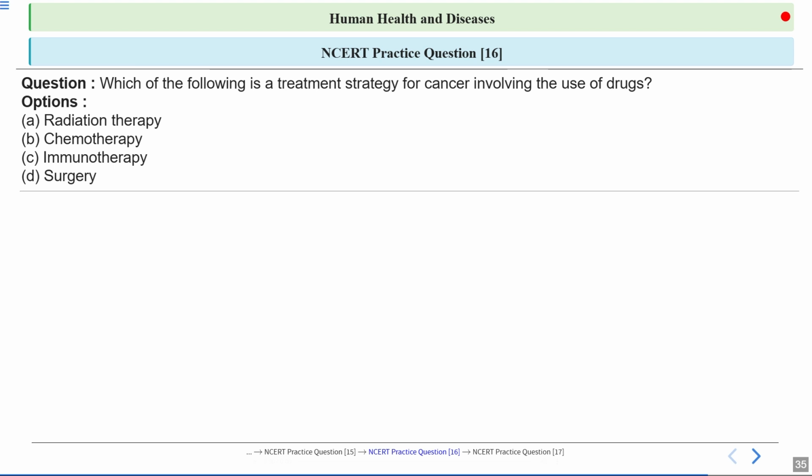These are the four treatment strategies for treating cancer, and doctors usually use surgery as well. They can use chemotherapy and radiation therapy as well. So they use a combination of all of these therapies. Now these are the four options: radiation therapy, chemotherapy, immunotherapy, surgery. So what will be the correct answer?